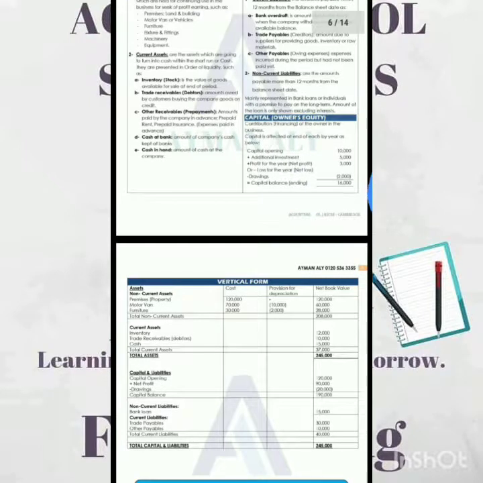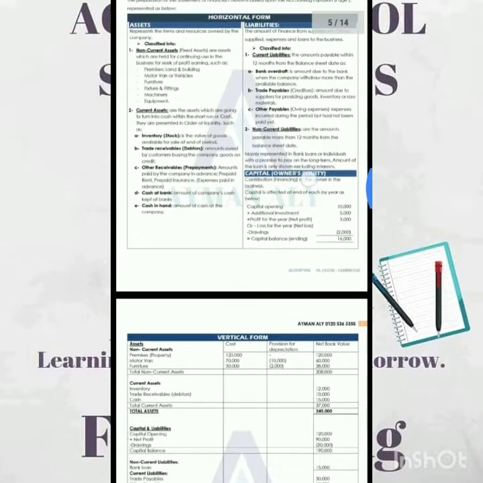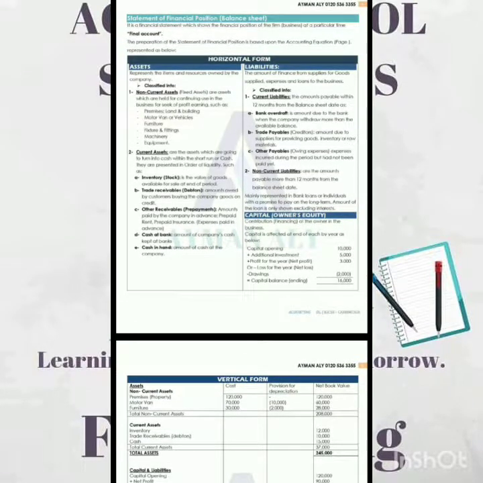Other receivables are other kinds of receivables, such as prepayments. If you have paid a prepayment for something, you are either going to receive the service within 1 year, or you are going to take back your money within 1 year. Cash at bank and cash in hand is already a liquid asset, so there is no need to discuss it. On the right side, the liabilities are classified into two parts, current liabilities and non-current liabilities, the same as current assets and non-current assets.